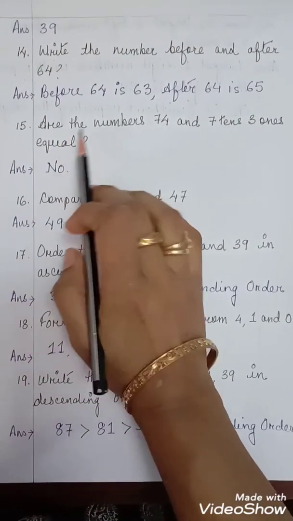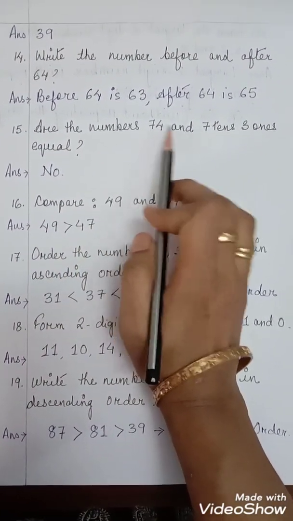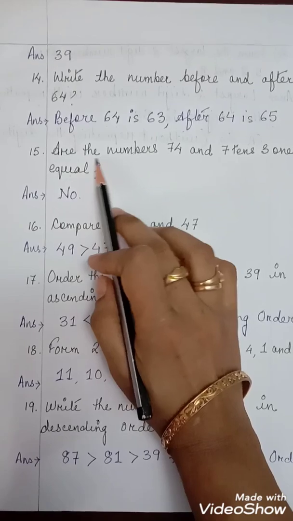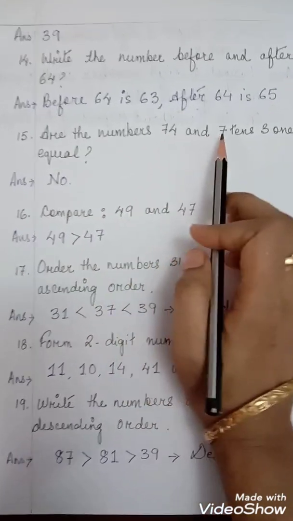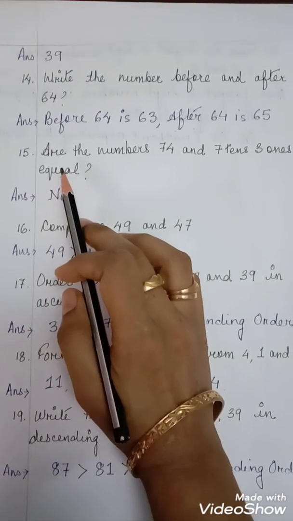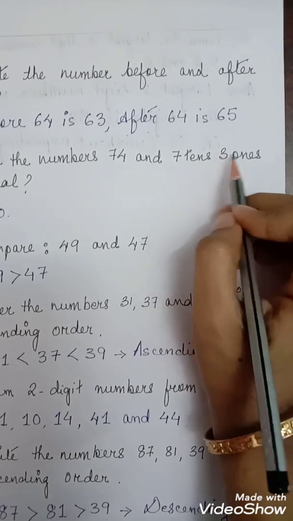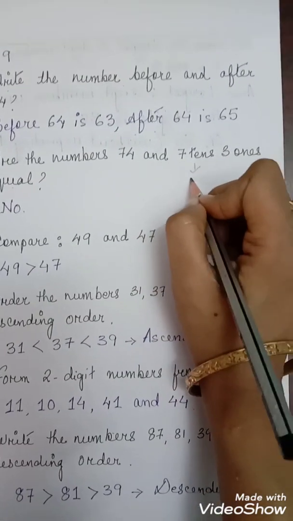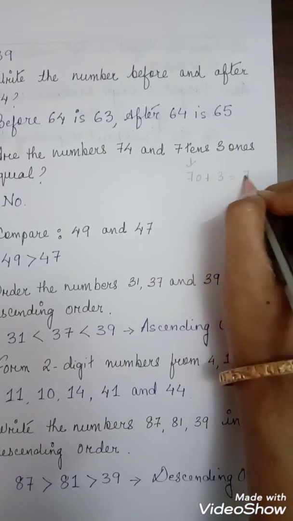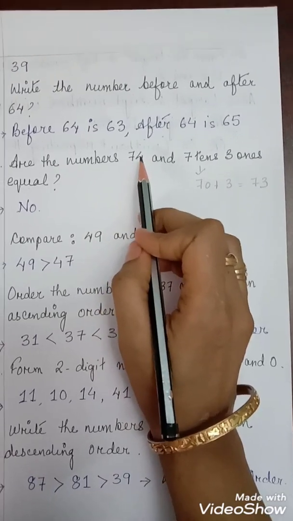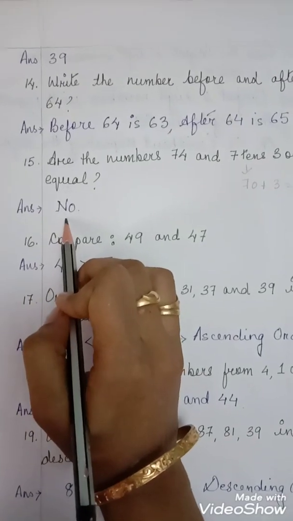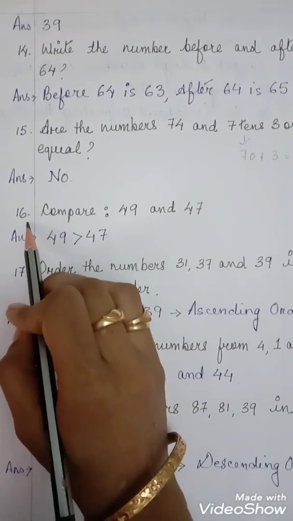Now number 15. Are the numbers 74 and 7 tens 3 ones equal? So tell me children, is it equal? 74 and 7 tens 3 ones. 7 tens means 70. Plus 3 ones. So it comes to 73. Now the question is, 74 and 73, are they equal? No. So the answer is no. Clear?